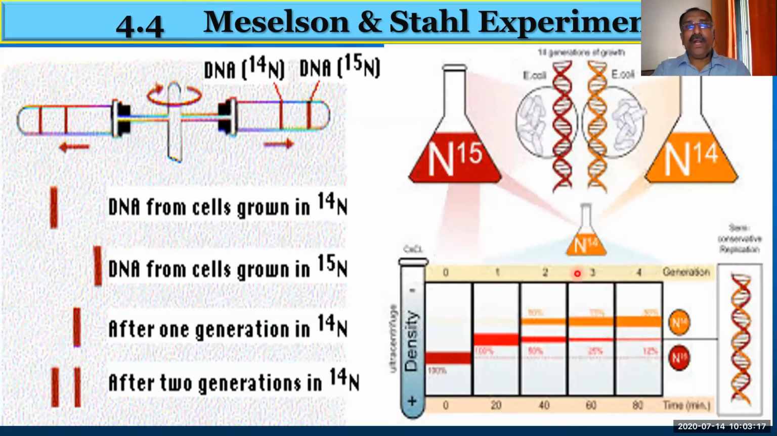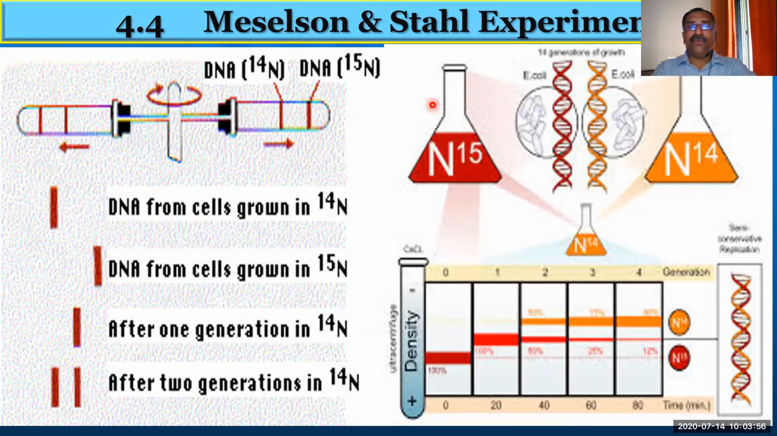What they did was take the DNA of the bacterium E. coli. They used the bacterium for studying it. They took the DNA of E. coli and kept it in a culture medium containing the N15 isotope of nitrogen, the heavy isotope. Once they cultured it in this N15, what happened?